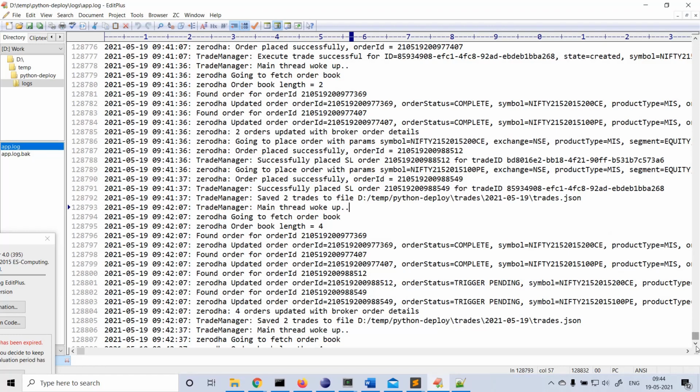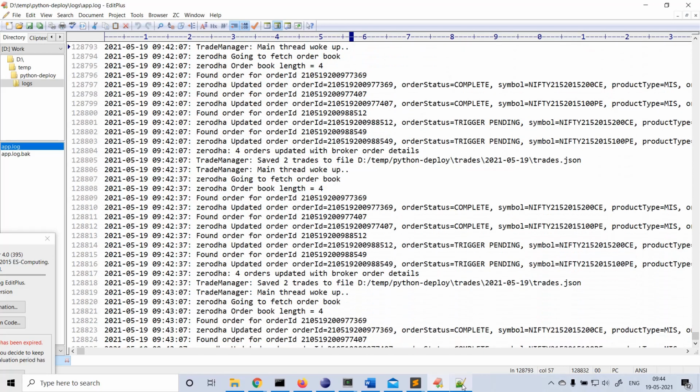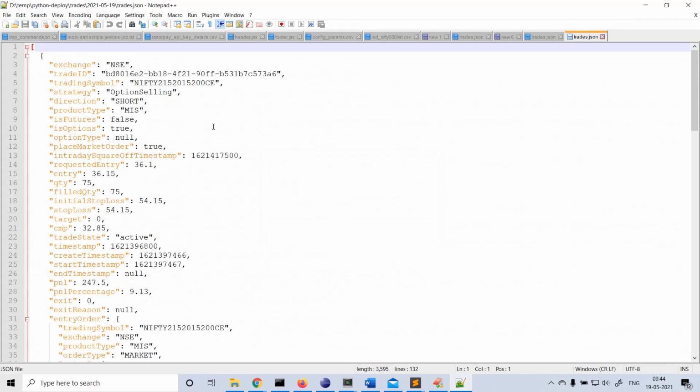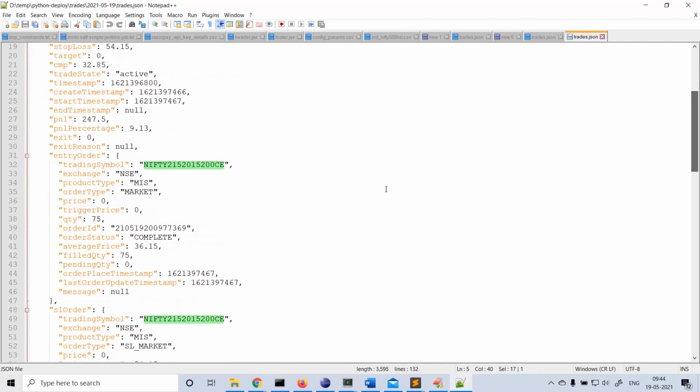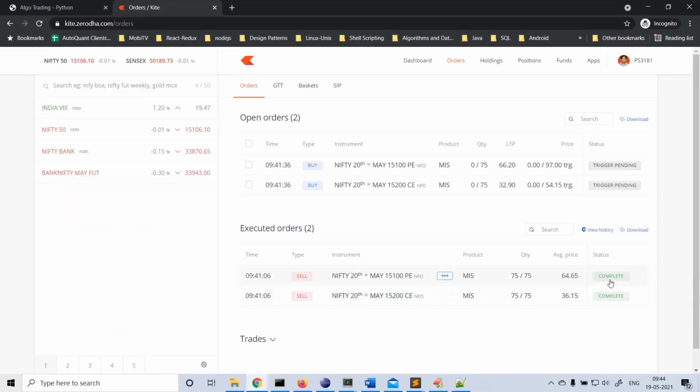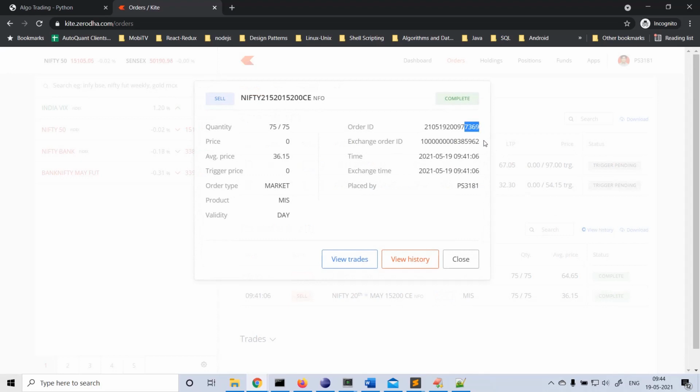Every 30 seconds the file is also getting updated, right? That is our trade.json file. So we are saving all the trades. This is the trading symbol, short. You can see the strategy name, direction, options, etc. And see, this is the entry order. The order ID is this one, last digits 7369. So 7369, this is the entry order.